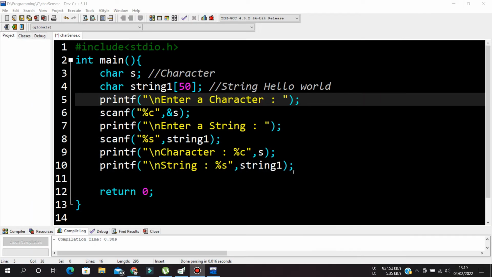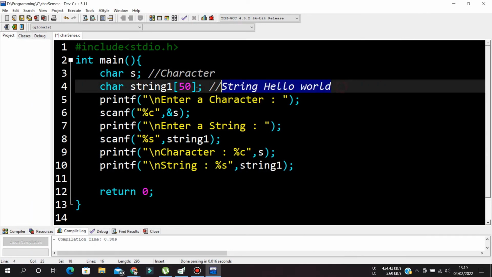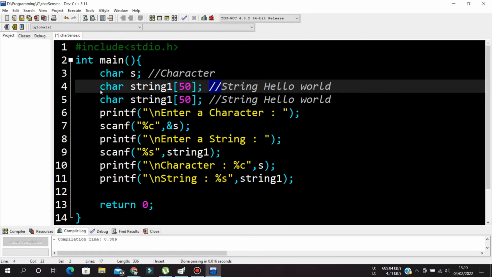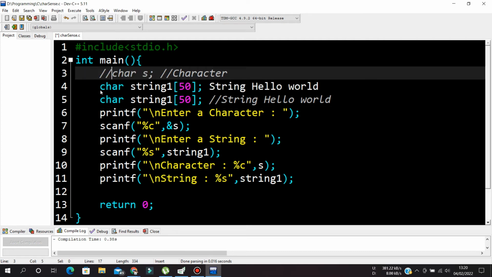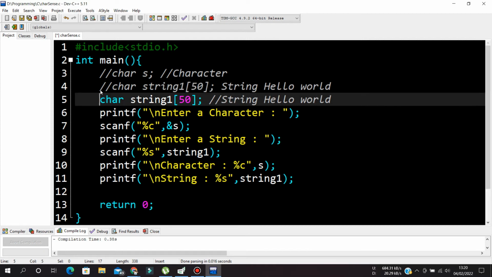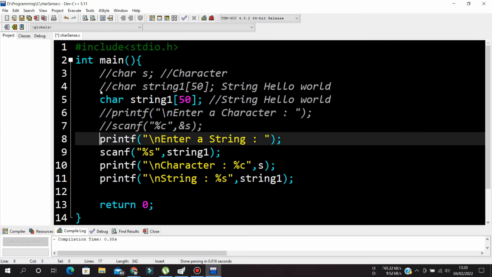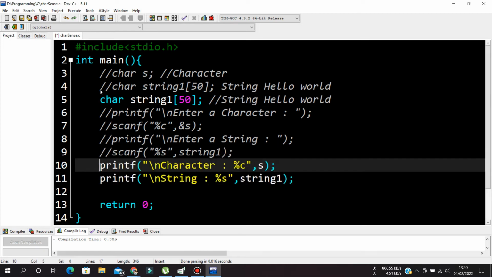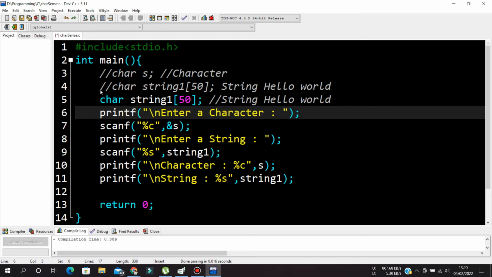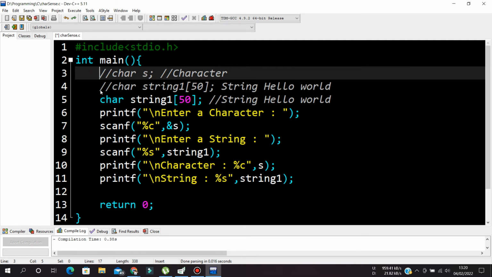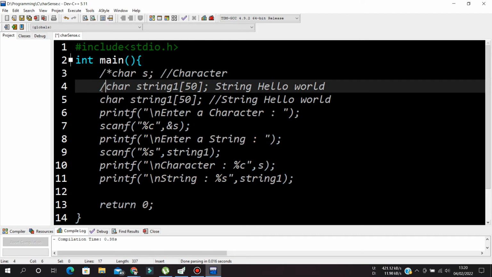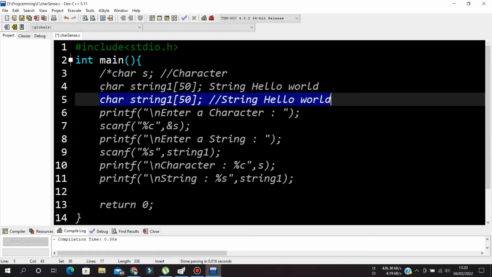So what the catch here is, if I come to this code again, let me declare one more, and I don't need these things right now, so I will just remove them.